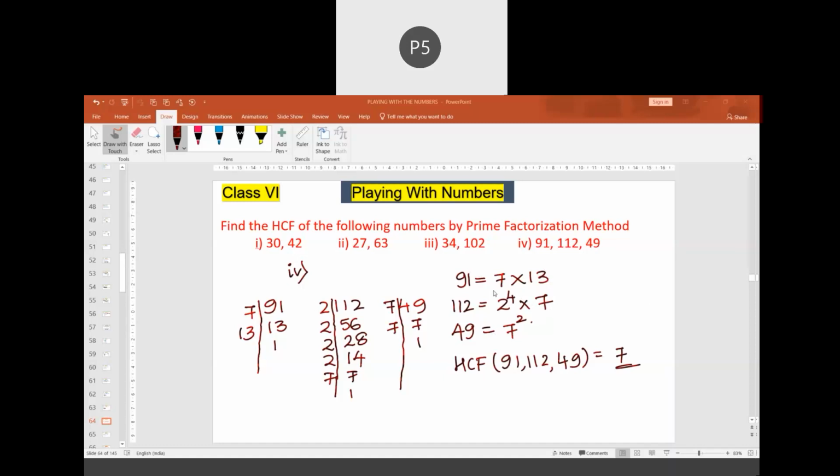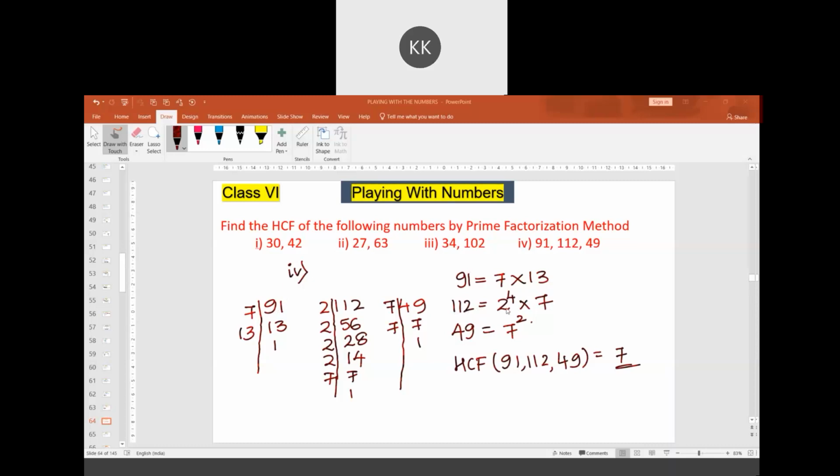You have not understood why 91 is written as 7 into 13. When 7 is multiplied by 13, what do we get? 91.